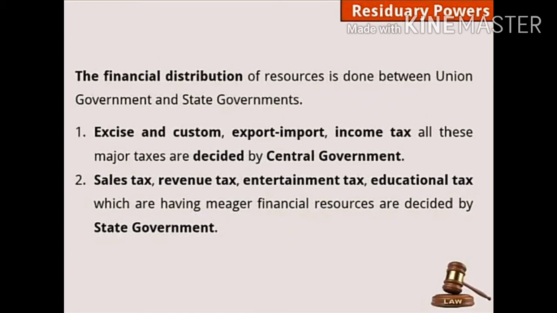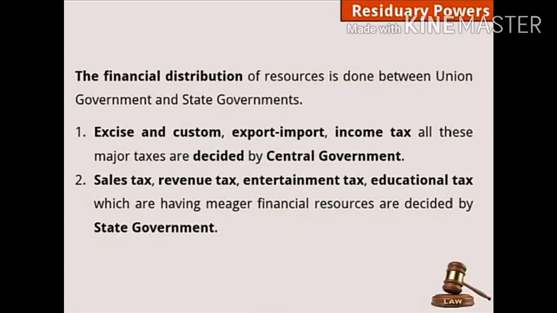And educational tax, the extra money you pay in school. These taxes are collected by the state government, and they are the source of income for the state government.